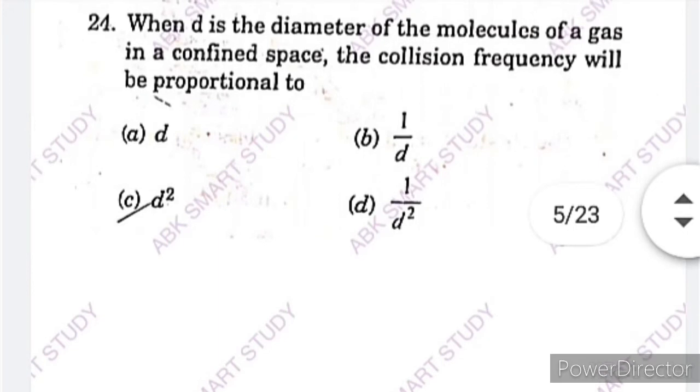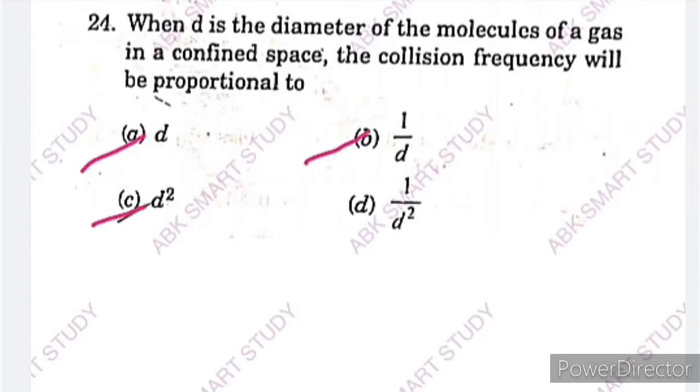When d is the diameter of the molecules of a gas in a confined space, then the collision frequency will be proportional to what? Options: A, proportional to d. Option B, proportional to 1 by d. Option C, proportional to d square. And option D, proportional to 1 upon d square.